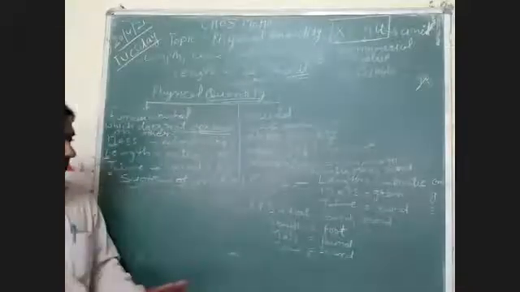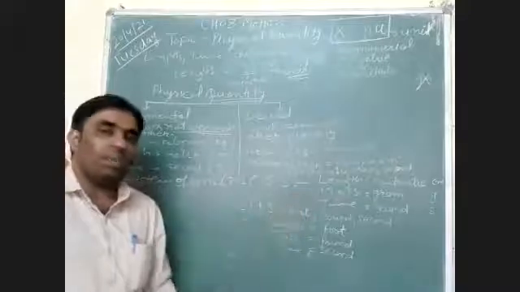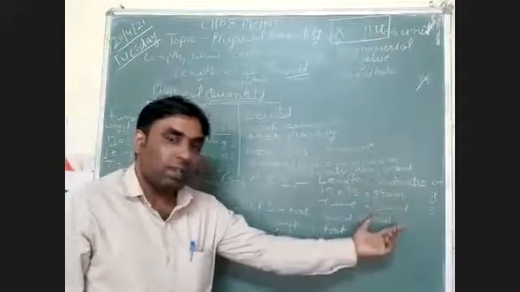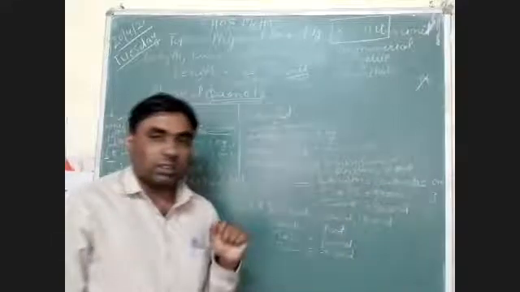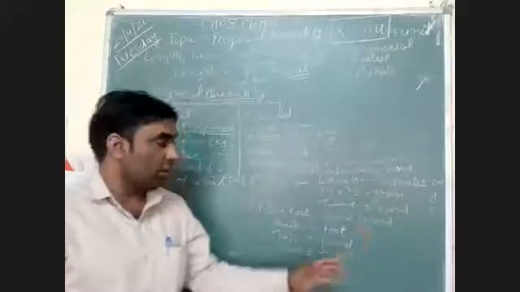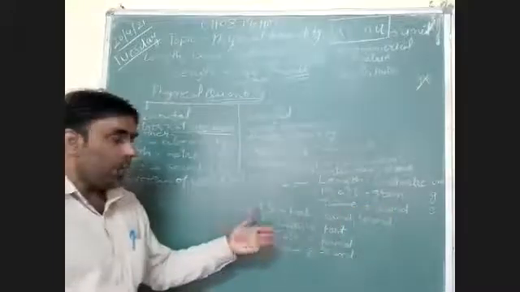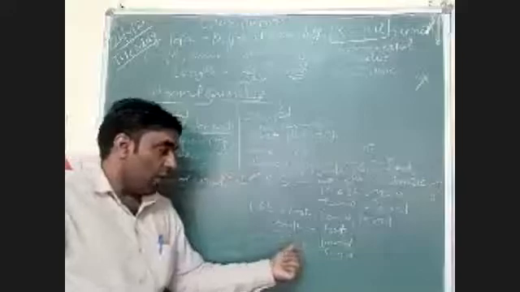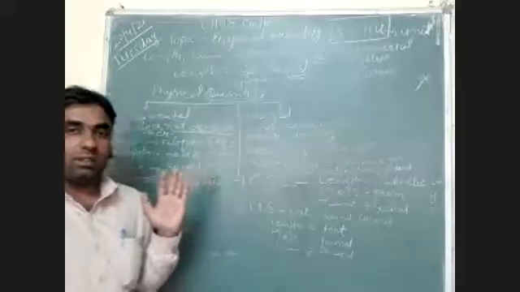There is no difference between the quantities. We are taking the same physical quantity; the difference is in their units. In CGS we take the unit of length centimeter, mass gram, time second. But in FPS, we take the unit of length foot, mass pound, time second.